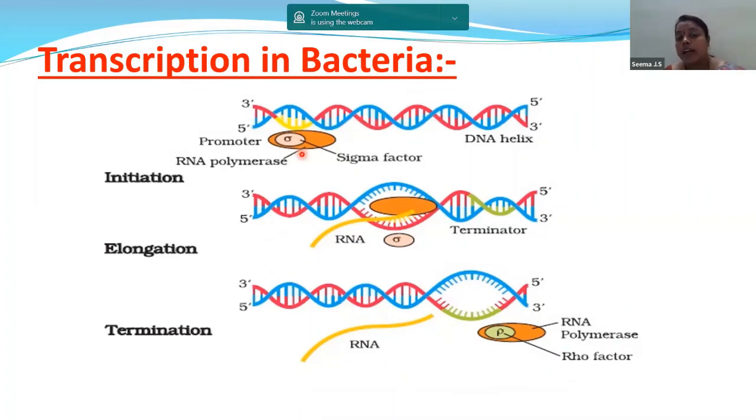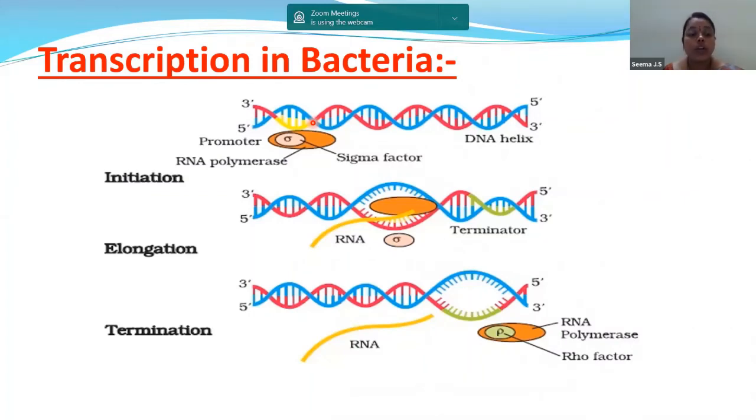So children, keep it in mind, we have the promoter region, we have the terminator region. In between the promoter and the terminator region, we have the structural gene. The enzyme which will facilitate the process of transcription is DNA dependent RNA polymerase. So you remember 3 points: the promoter site, the terminator site, the structural gene, and the enzyme we are using is DNA dependent RNA polymerase.